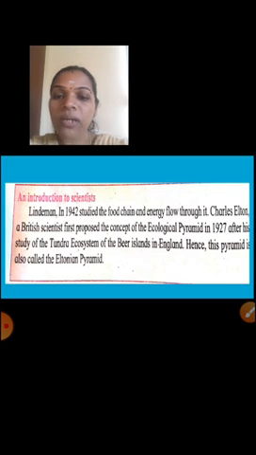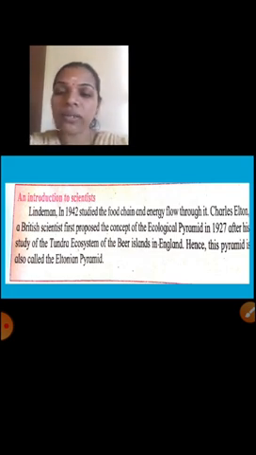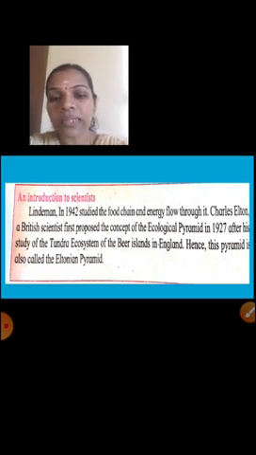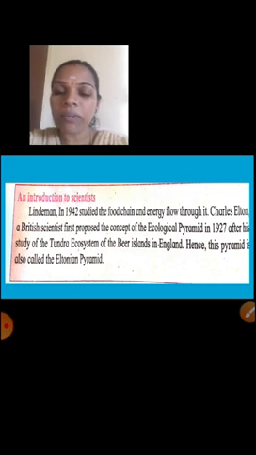This energy pyramid or ecological pyramid is otherwise called as what? Hiltonian pyramid. Why? Because of the scientist's name. Who is the scientist? Charles Hilton, a British scientist, first proposed the concept of the ecological pyramid. That's why it is otherwise called what? Yes, Hiltonian pyramid. So ecological pyramid or energy pyramid or Hiltonian pyramid.